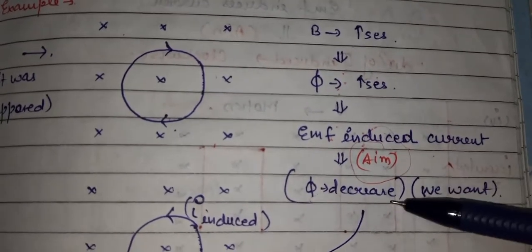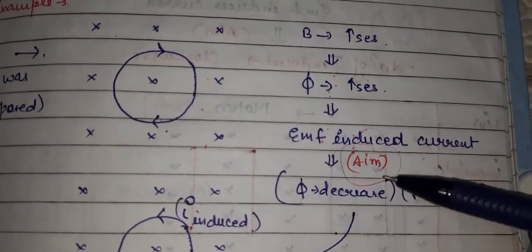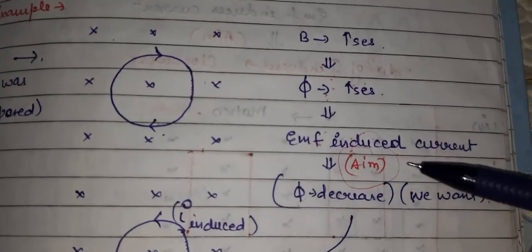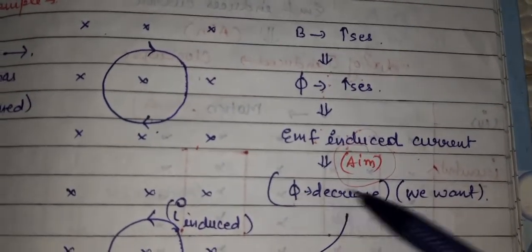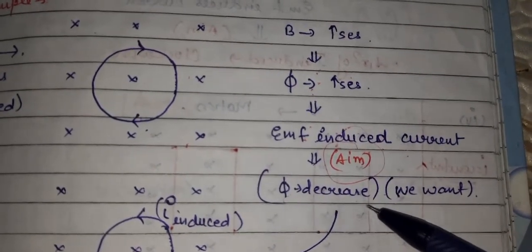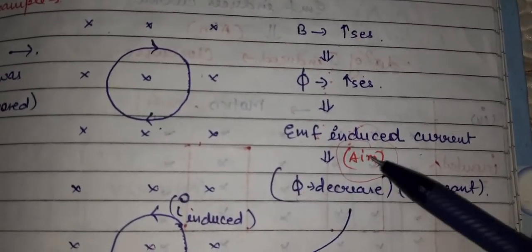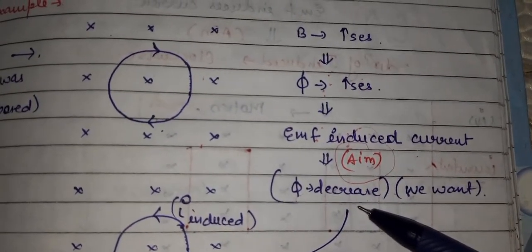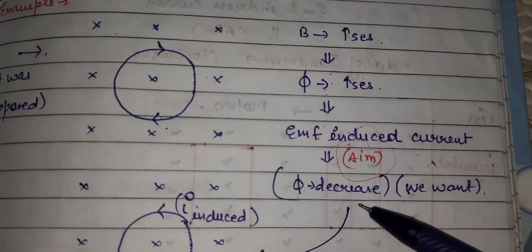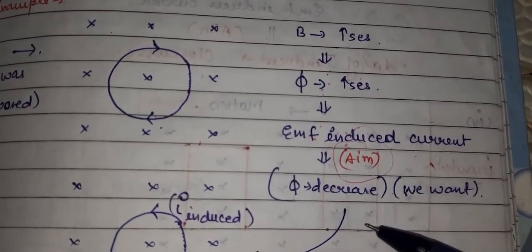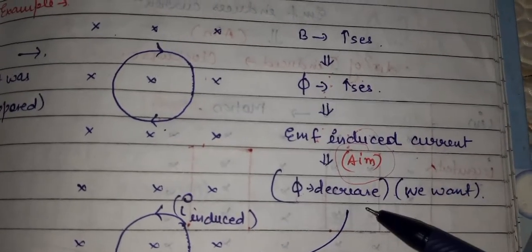But what will be the aim of that current? Whatever the induced current is, it wants to decrease the flux change that is happening. If you focus on the direction given by Lenz's law, the direction of the induced current is such that it opposes the reason responsible for producing it.